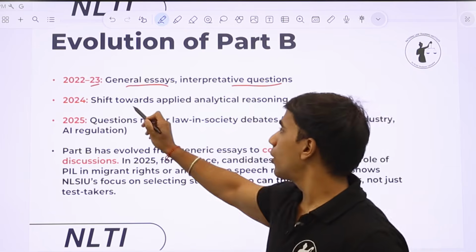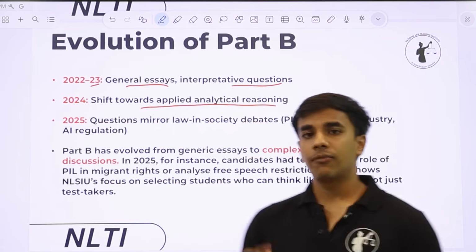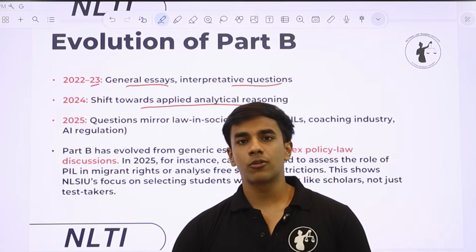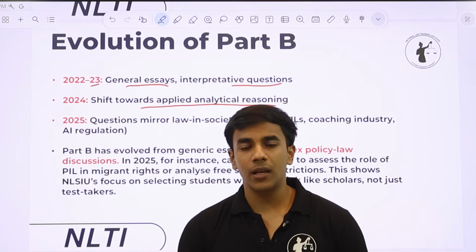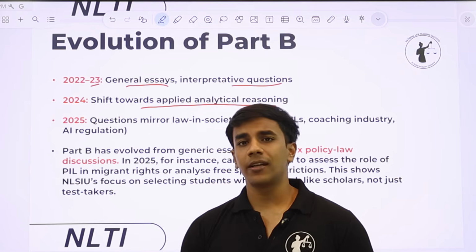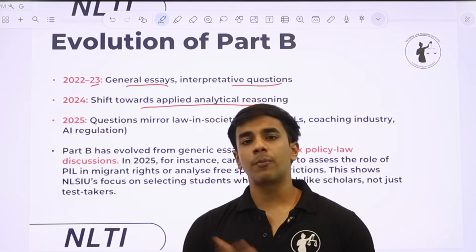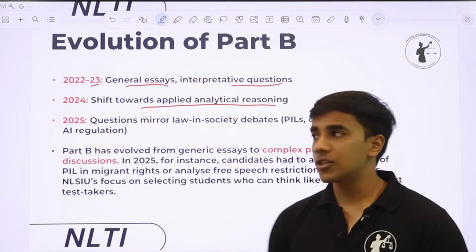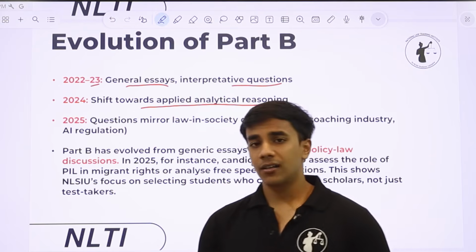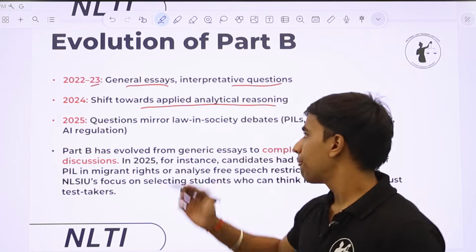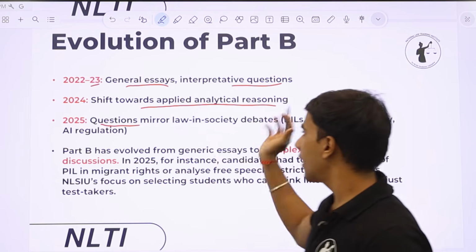But 24 में क्या हुआ? Shift towards applied analytical reasoning. Facts became more complicated and the expectation level also rose. You were expected to properly engage with the Part B question. प्रॉपर स्ट्रक्चर मेंटेन करना है, प्रॉपर कंक्लूजन प्रोवाइड करनी है, प्रॉपर क्रिटिक करना है आर्ग्यूमेंट का, प्रॉपर काउंटर आर्ग्यूमेंट देना है. So the questions became more complicated, the level of difficulty increased and also the expectation increased. And 2025 was the final nail again.